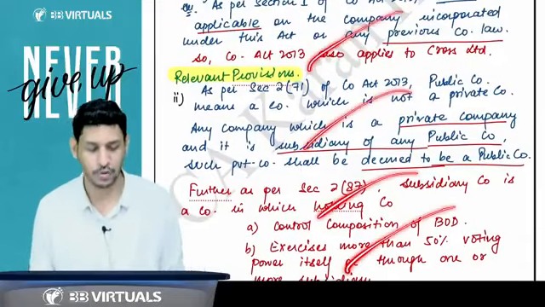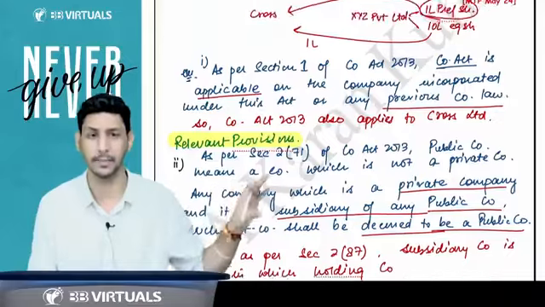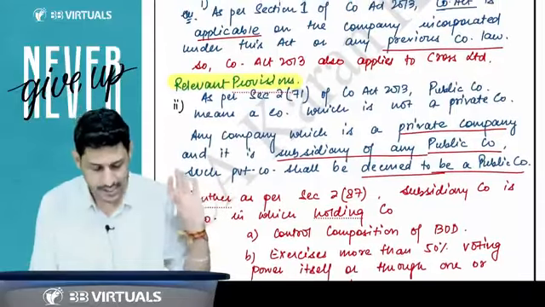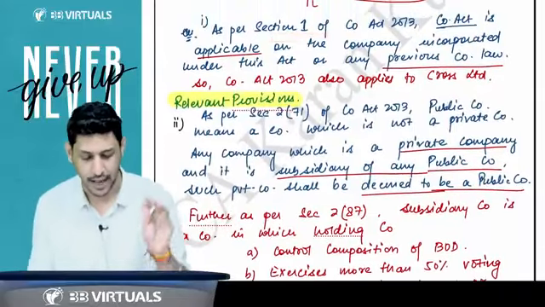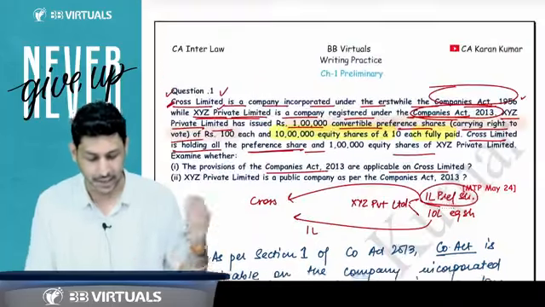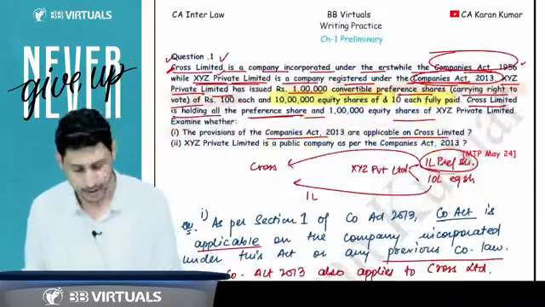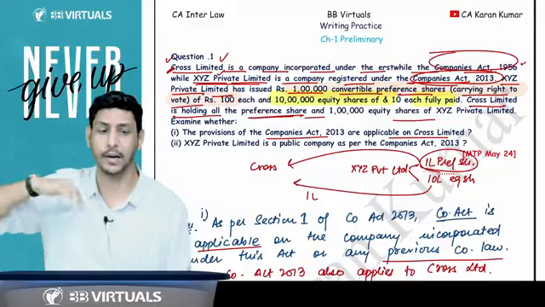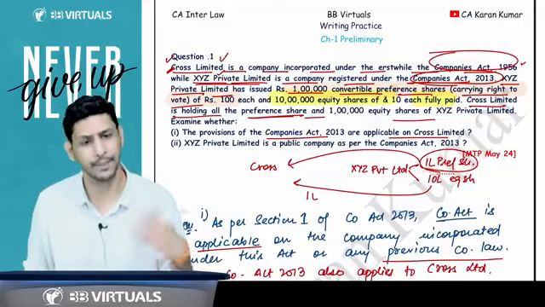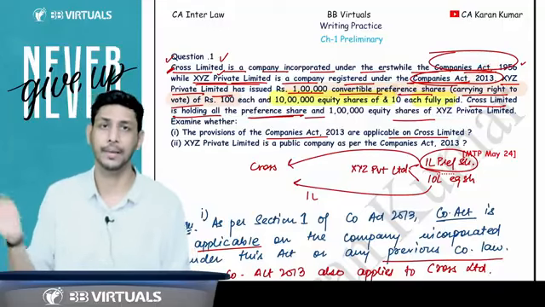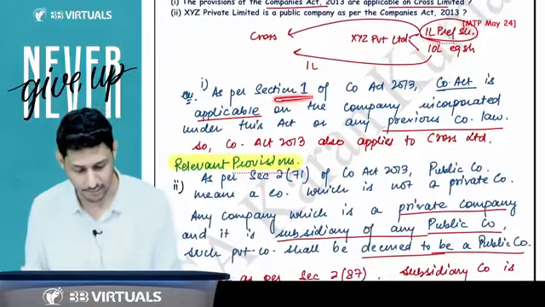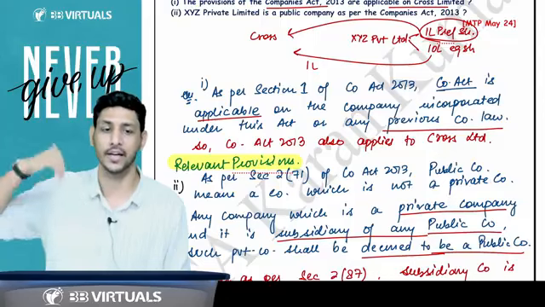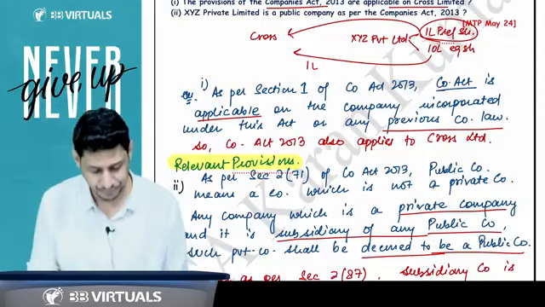First of all, you have to write down the definition of the holding and subsidiary company. And section 1 says that the Act will be applicable. They have asked one more question: this company was incorporated under the Companies Act 1956, so whether the Companies Act 2013 will be applicable on this company? Yes, because it is a company. Section 1 says that the Companies Act will be applicable on a company, whether incorporated under this Act or any other previous company law.